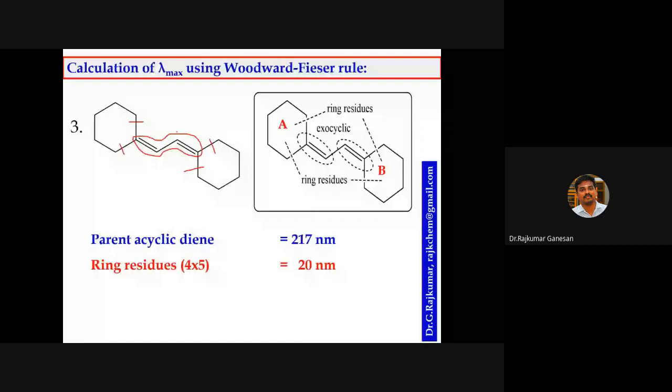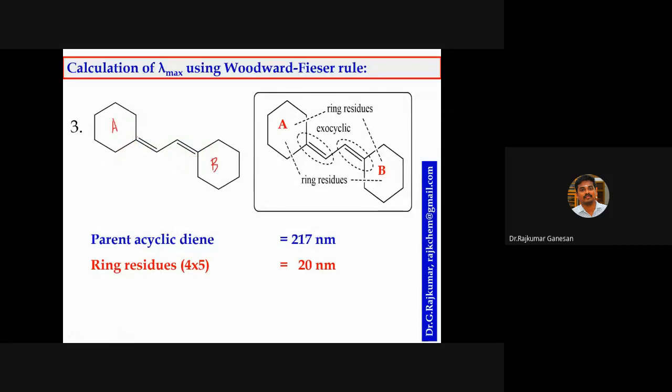Then exocyclic double bond. What you have to do is sit inside this ring, and this is ring B. Look at this from ring A. There is 1 exocyclic, and sit in ring B. You can see, this is another exocyclic. So there are 2 exocyclic double bonds. So 2 into 5, 10 nanometer. Is there any extending conjugation? There is no extending conjugation, because it is a simple conjugation.